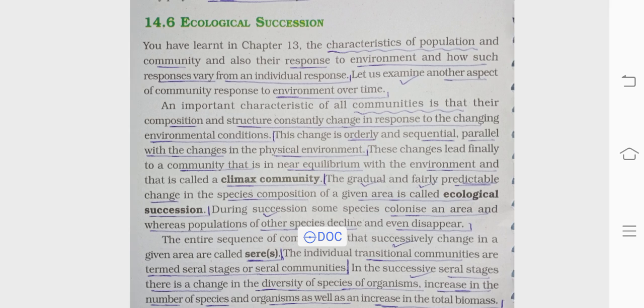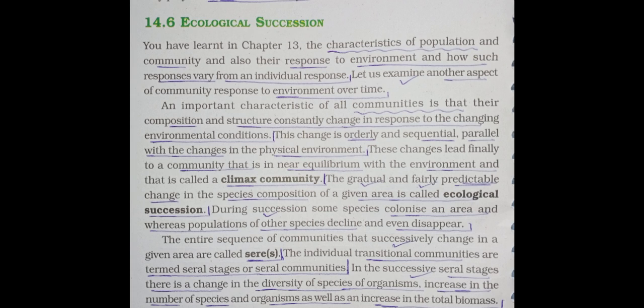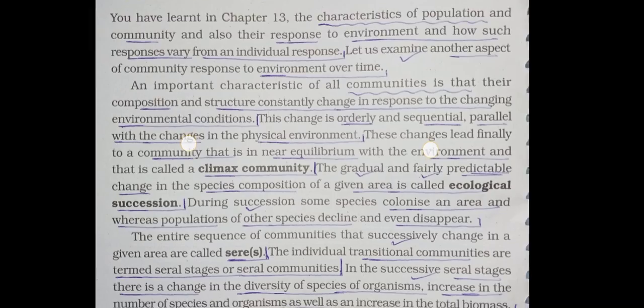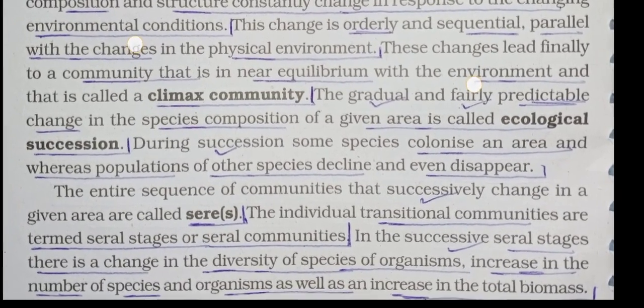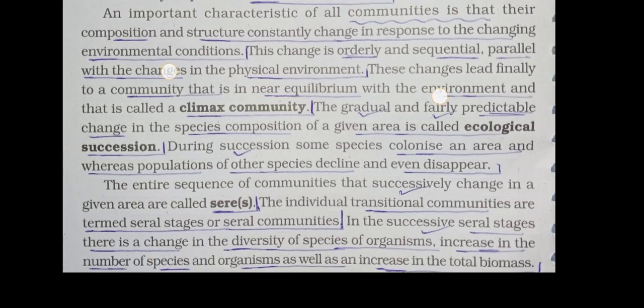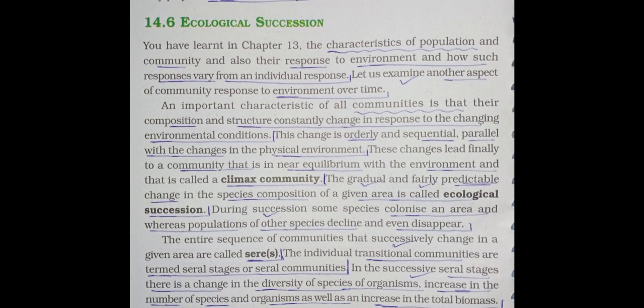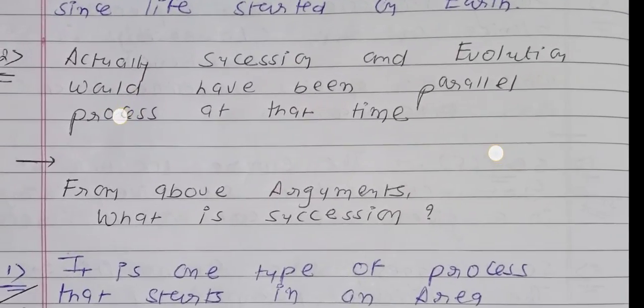Now see the last paragraph. The entire sequence of communities that successively change in a given area is known as SERE. The individual transitional communities are known as the seral stages or the seral communities. Now see the next sentence. In the successive seral stages, there are changes in the diversity of species of organisms, an increase in the number of species and organisms as well as an increase in the total biomass. So the first three paragraphs are completed. Okay, now we will go to the next concept.